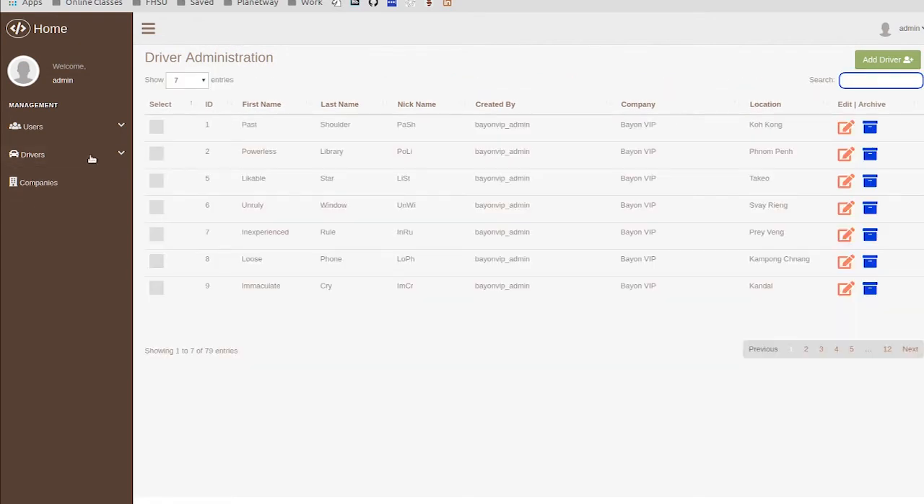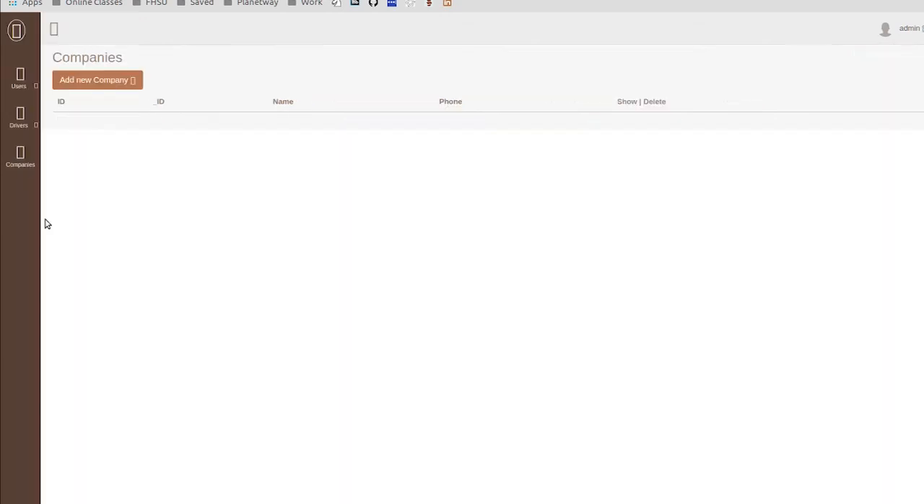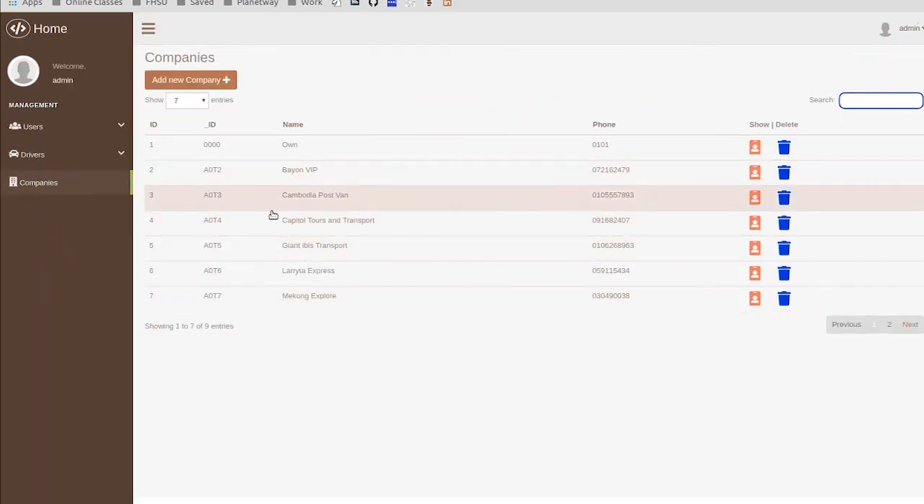I can see all the drivers that are currently working for specific companies. For example, Powerless library is working for Beyond VIP, and the location is in Kakao. I can also search, add a new driver, edit them, as well as move them to the archive folder. I can also see all the companies that are currently registered on this platform.